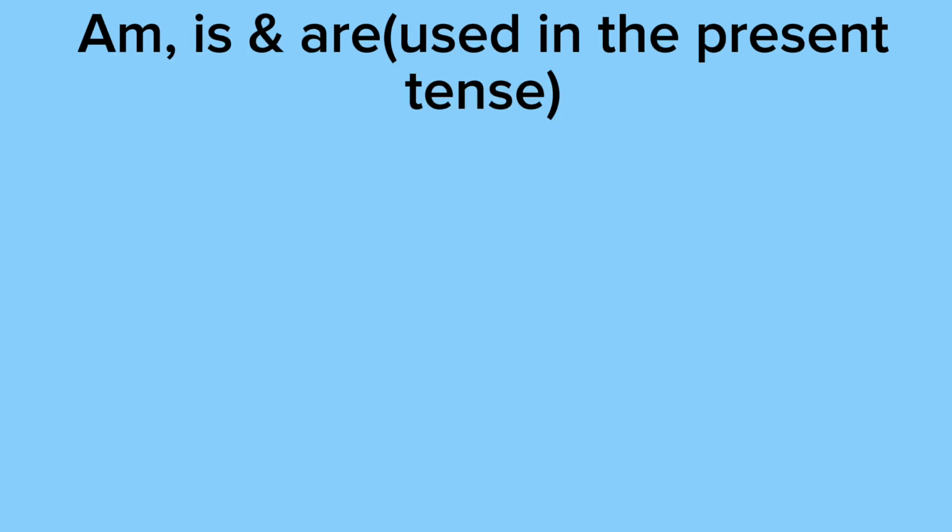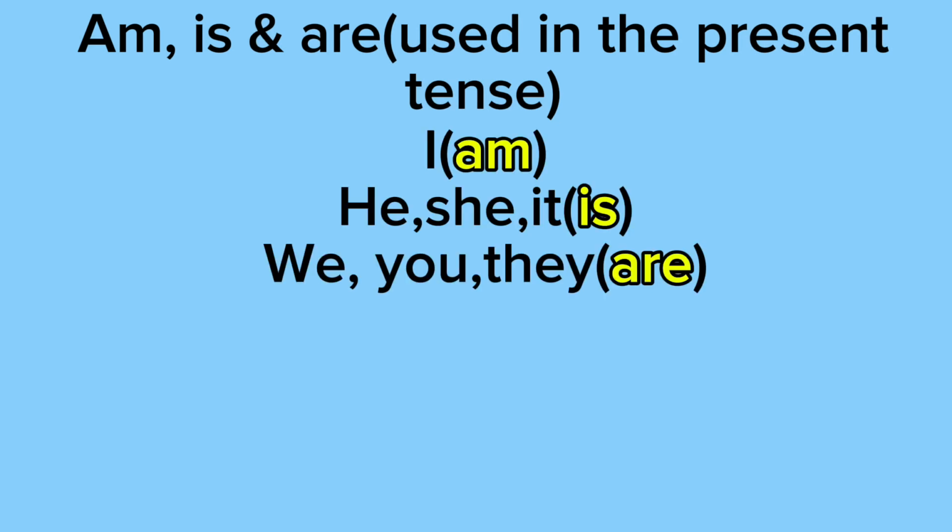Am, is, and are used in the present tense. So I is used with am. He, she, and it are used with is. So he is, she is, and it is. And we, you, and they are used with are. So we are, you are, and they are. And you can be used when talking about just one person, or it can be used when talking about a group of people.